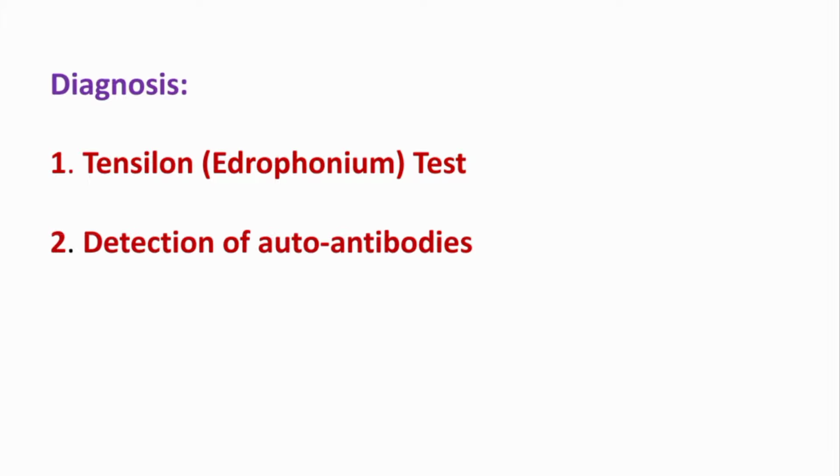Then autoantibodies can be detected against the acetylcholine receptors in the plasma by various techniques. Then MRI and other imaging techniques are available, which may reveal thymoma and thymic hyperplasia, which is seen in many cases of myasthenia gravis. Then EMG: if we do the EMG of such patients, then muscle weakness will be revealed.